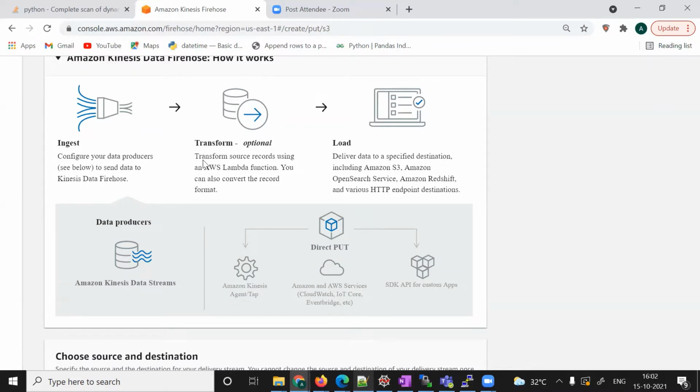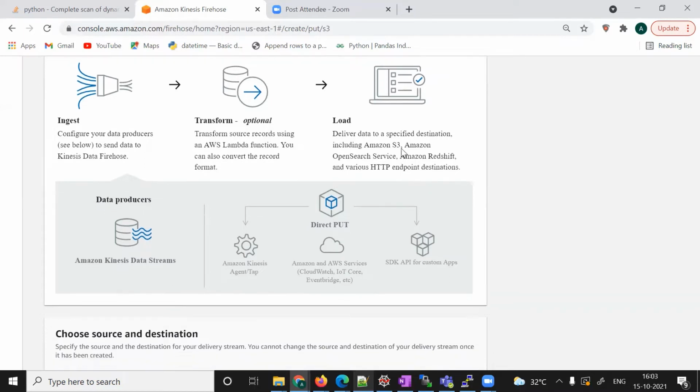Using this, we are going to produce the data, and we are not going to transform anything in this video, but I'm going to make another video where we transform the data also. We can use Lambda for transformation, but this is optional, so we will not use it in this video. And my destination will be S3. So my use case is clear: I'm going to use the Amazon Kinesis agent and load the data into Amazon S3.